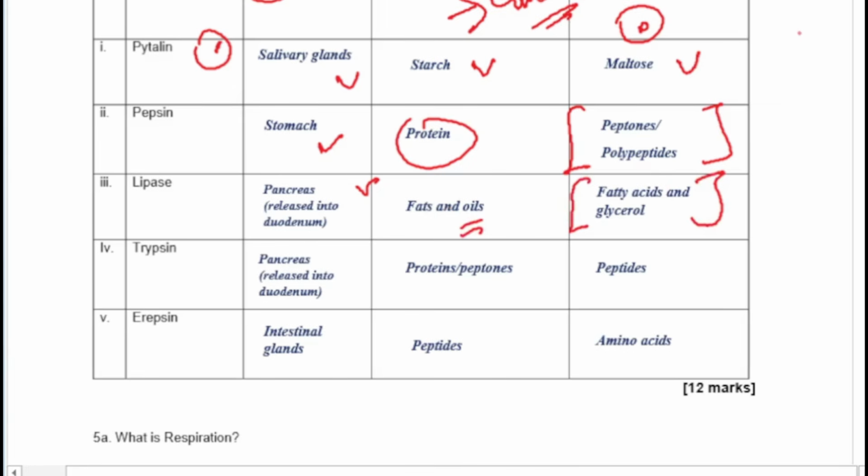These are the things they will ask you in your exam. They won't ask you anything other than this. So please pay attention to these things. We have painstakingly put down these resources to make sure that you are properly guided as you go into the examination hall. So trypsin, the same thing.